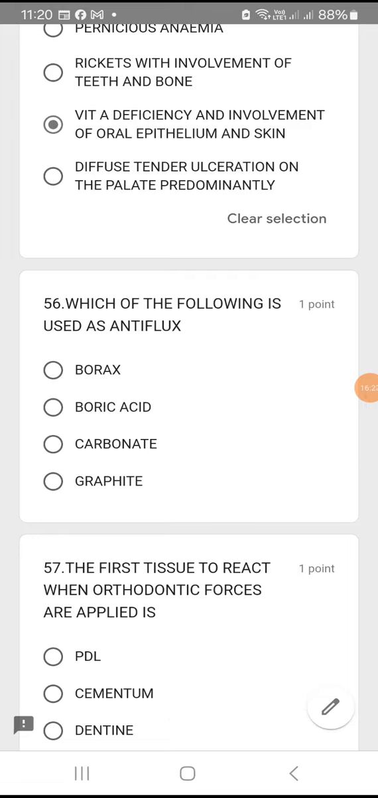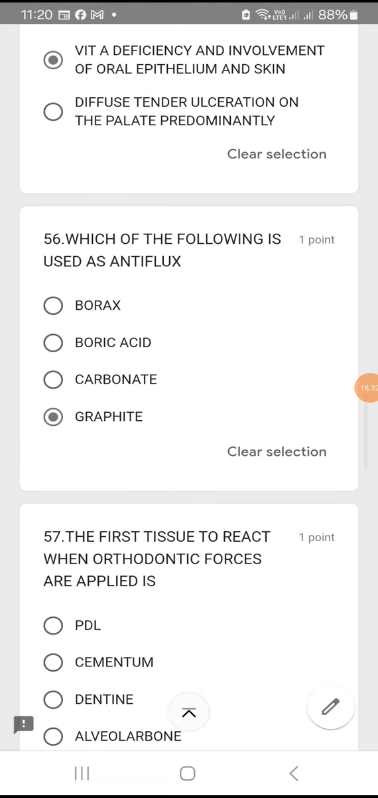Which of the following is used as anti-flux? Borax, boric acid, carbonate, graphite. So you definitely know graphite is a very good anti-flux material. So option D is the right answer.